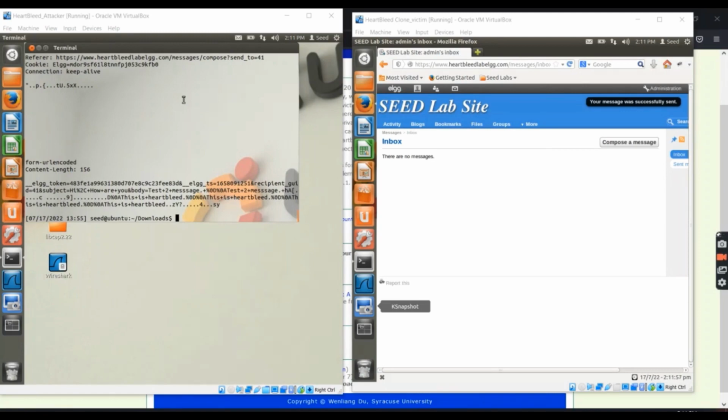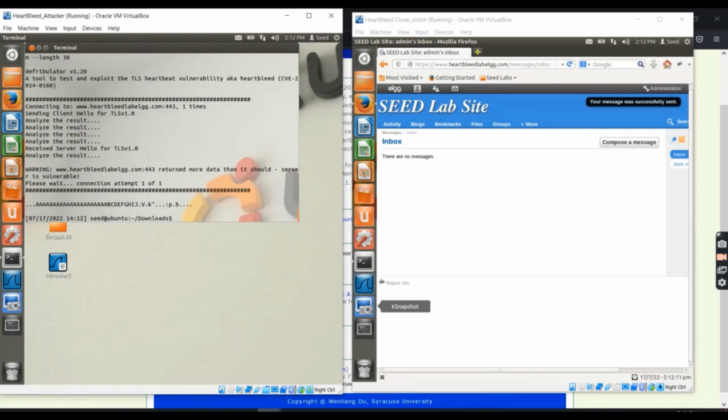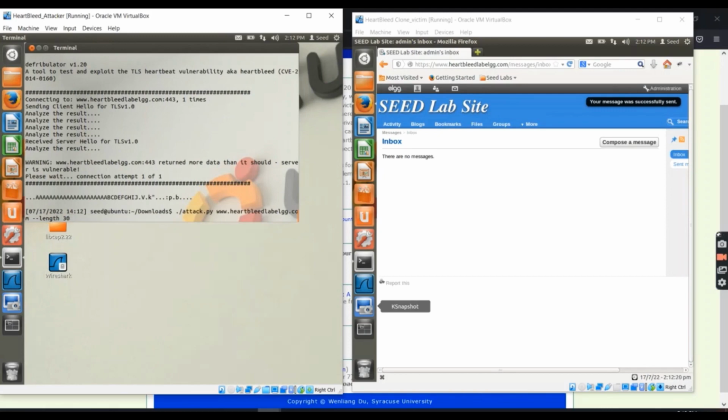There are other options such as the payload length. So let's try playing around with the payload length option to run the attack. We see that once we enter the length, we get some of the data. Let's try decreasing the length.